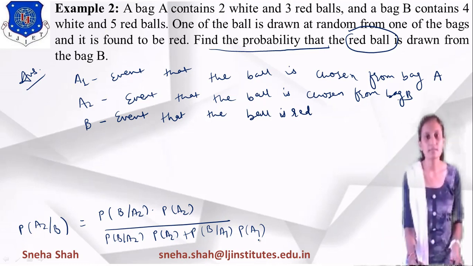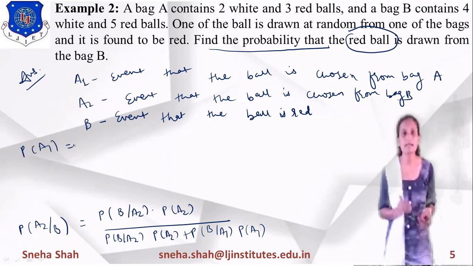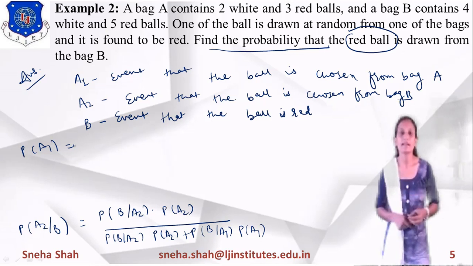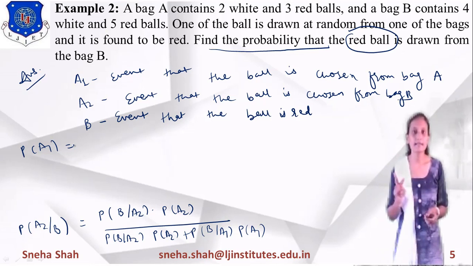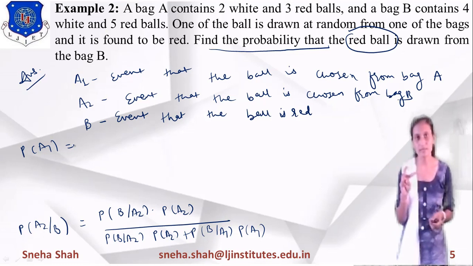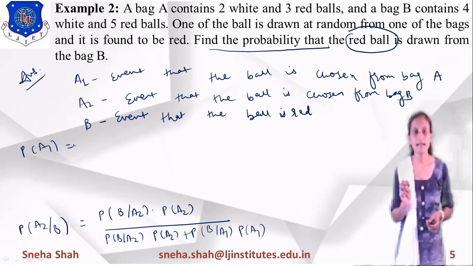So starting with probability of A1. What is probability of A1? Probability of A1 means the probability of selection of bag A. Suppose there are only two possibilities, either selection of bag A or selection of bag B, right?